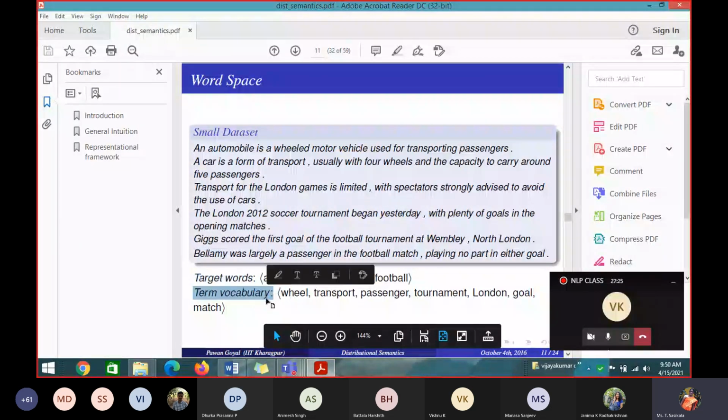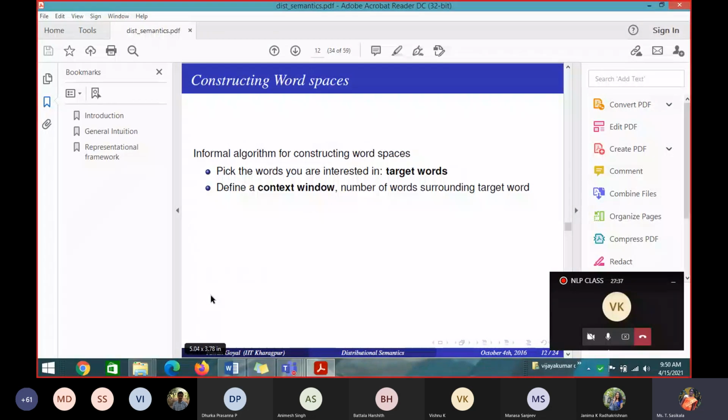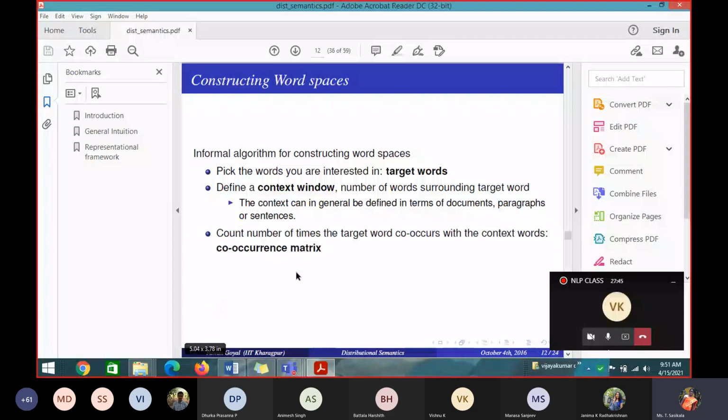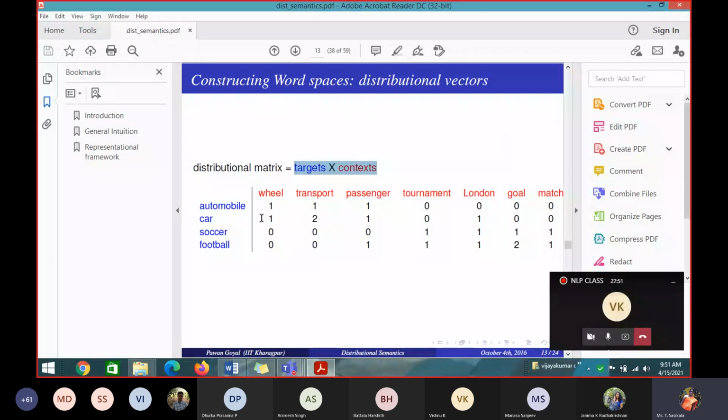This is your second one. After identifying that, you have to identify the context window in which size the word is appearing. Here the context window they have given as the entire sentence. Then after that you have to construct a co-occurrence matrix. This is a co-occurrence matrix between the target words and the context words. Target words on this side, context words on this side, and my context window is the entire sentence. Automobile and wheel occur together in the entire sentences one time. Wheel with transport, car with transport is occurring 2 times in two different types. Like that, football with goal is occurring 2 times. Remaining all you make it 0.